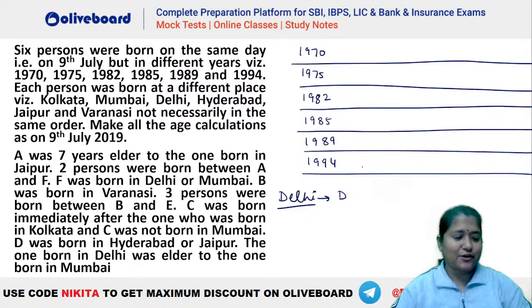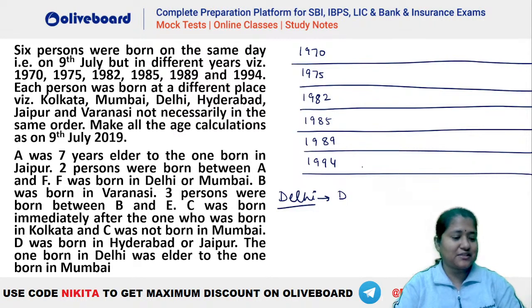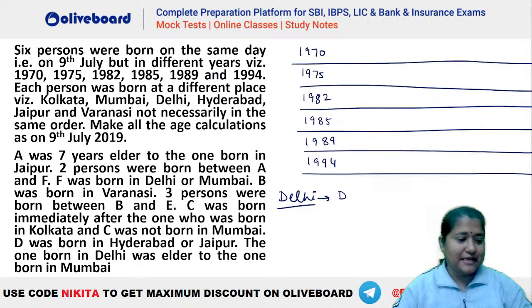Chalo, let's try this out, right? Let's see. Age-based calculation, this is wrong. D is Hyderabad or Jaipur, as given in the question. Yes, that is right, Ayush. Be careful. It is said that D was born in either Hyderabad or Jaipur. D cannot be Delhi, right? Not possible. This is not possible here. एक बार चेक करना आयुष, कुछ गड़बड़ किया है?